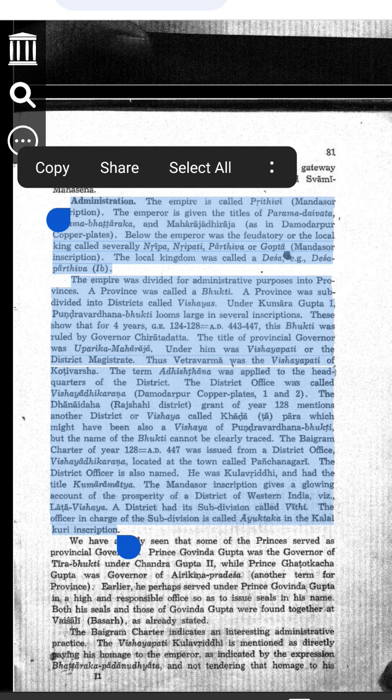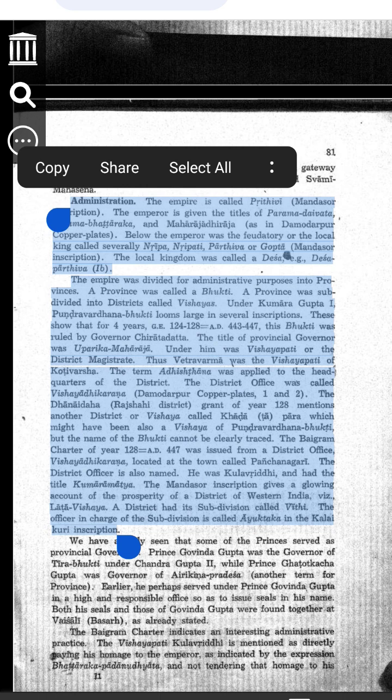3. Who ruled below the emperor, local kings and officers. The emperor could not rule everything alone, so he gave power to local rulers and officers. 1. Local kings. They ruled small parts of the empire. They were called Nripa, Parthiva, Gupta. 2. Example. Think of a principal. He cannot teach every class himself, so he appoints head teachers, local kings, to manage different sections.